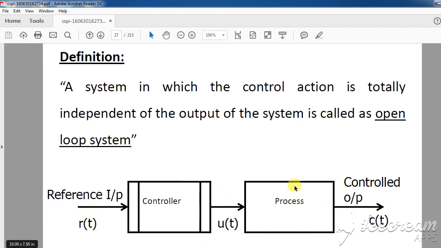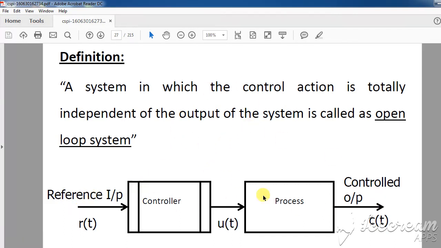The input and output are totally independent. Therefore, it is called an open loop system. Open loop means what? There is no feedback from output to the input. Input and output are totally independent.